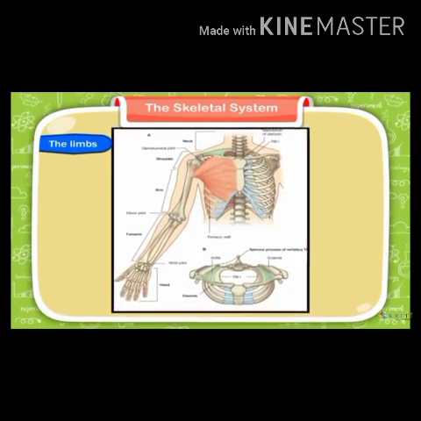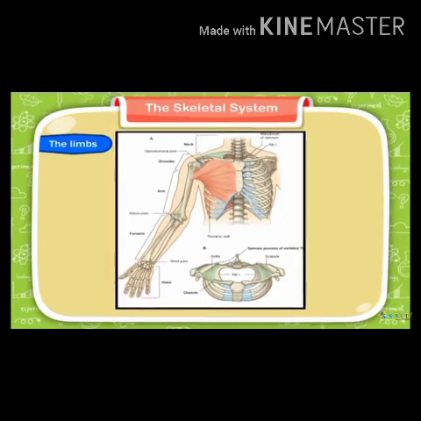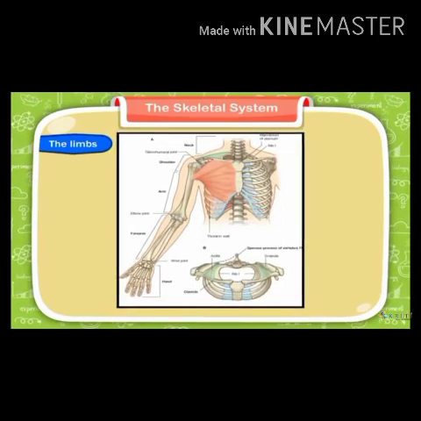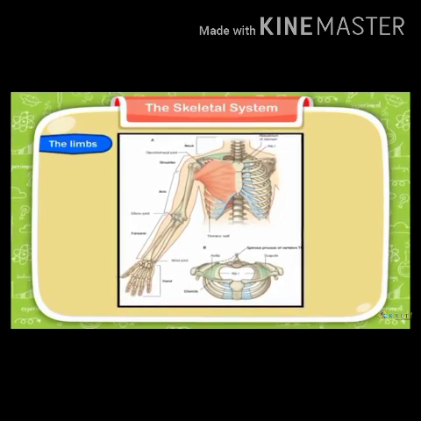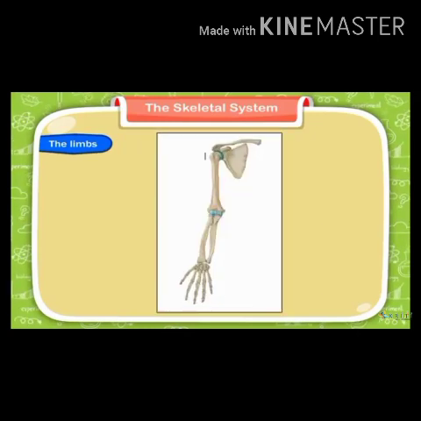Now we have studied about limbs. Humans have two pairs of limbs, forelimbs and hind limbs. Forelimbs constitute our arms and hind limbs constitute our legs. The forelimbs are joined to the spine with the help of the shoulder girdle, which makes up the pair of shoulder blades and the pair of collar bones.